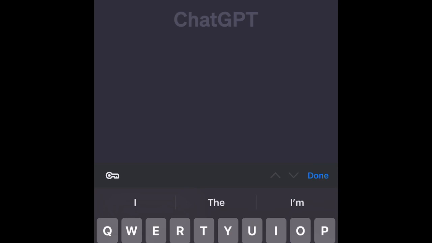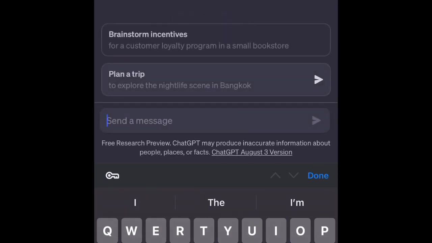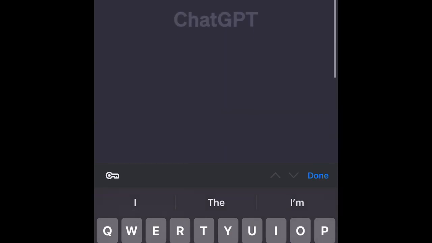Okay, it has two types: ChatGPT 3.5 and ChatGPT 4. ChatGPT 4 is a paid version. You need to pay $20 for that, but 3.5 is enough for us. It is more than sufficient.